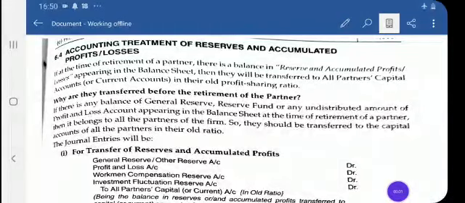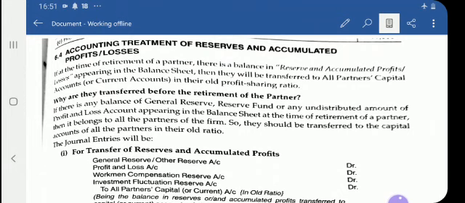Good morning, student. Let us discuss the next adjustments relating to the chapter retirement of a partner. As in the previous video, I have discussed the various cases relating to the treatment of goodwill and calculation of the new profit sharing ratio. Now our next topic is the accounting treatment of reserves and accumulated profits as well as losses.